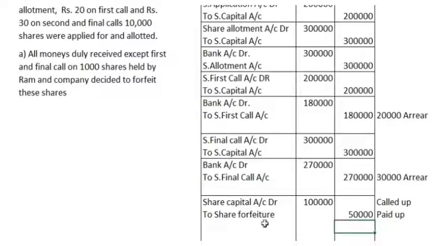So 50,000 is the paid up amount, and he didn't pay the first call amount of 20,000 and the final call amount of 30,000. So both amounts are to be credited here to share first call account and to share final call account.